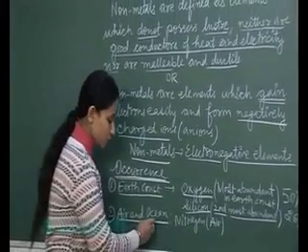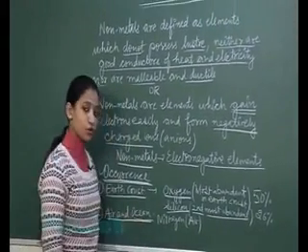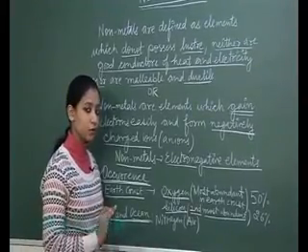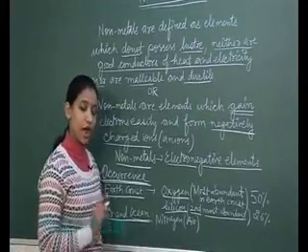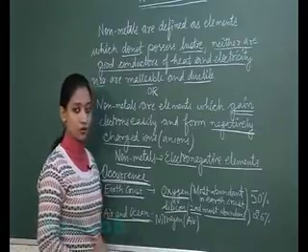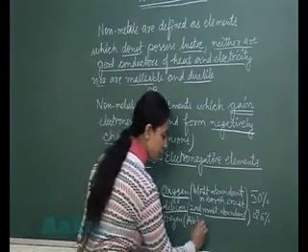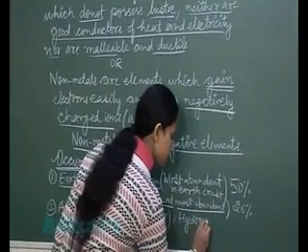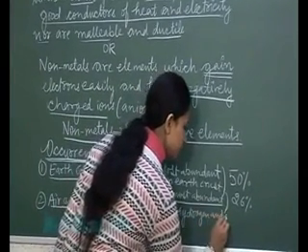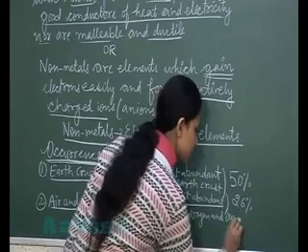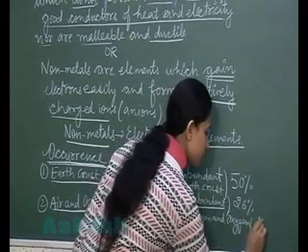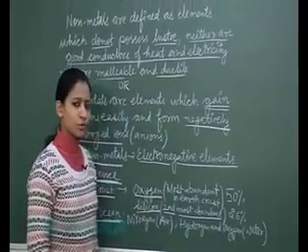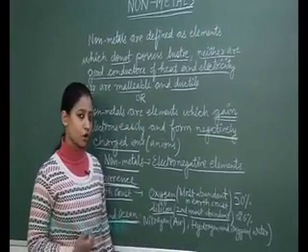Now in the oceans also, hydrogen and oxygen are present in the form of water, and both hydrogen and oxygen are non-metals. So this was about the major occurrence of the non-metals.